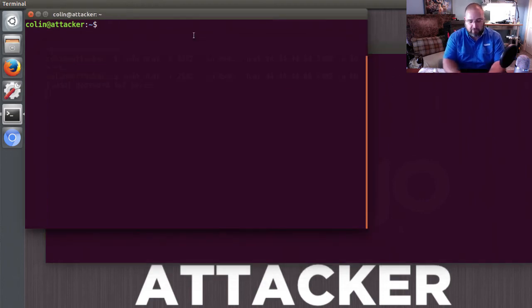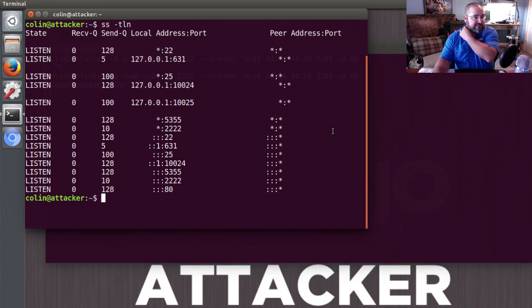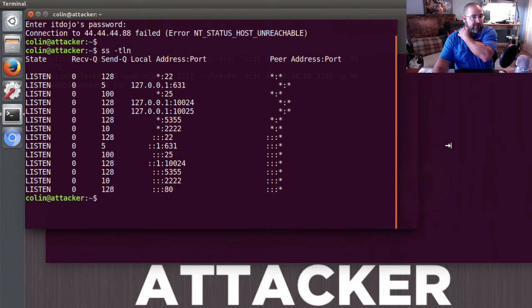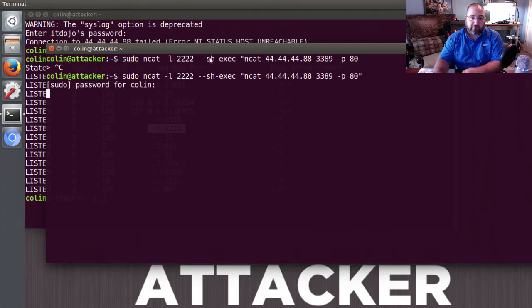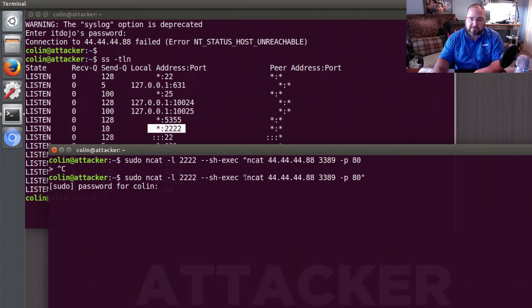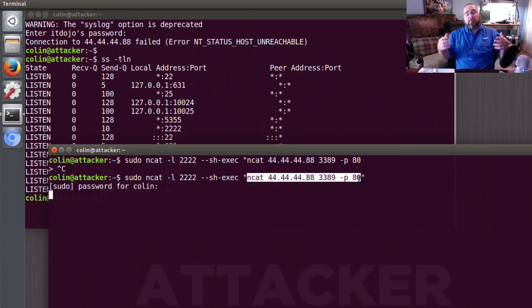In fact, if we look, we can see that I have a listener on port 2222, so I'm listening for inbound connections on that port. Now, if you connect to that port, what this command is going to do is forward to that port using that source port of 80.